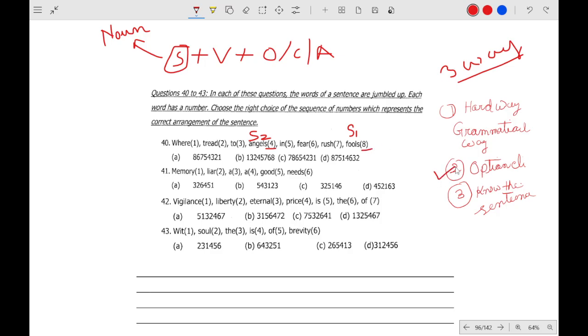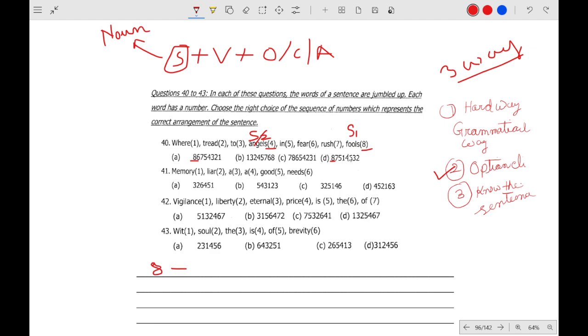we will choose option elimination. In our options, this one is 8, this one is 8. Is there any 4? No. So this is not the subject. So 8 will be the first one. Then there is 6 and there is 7.